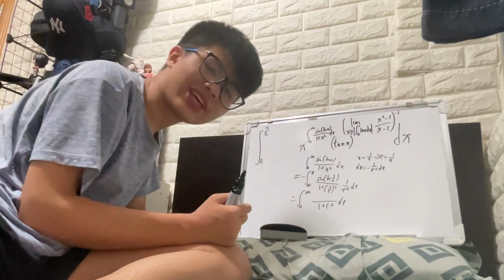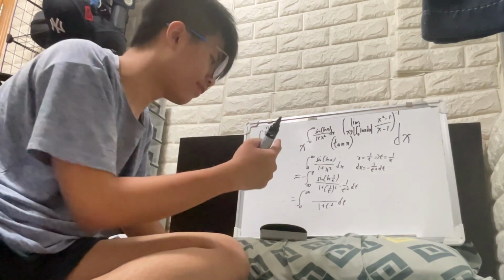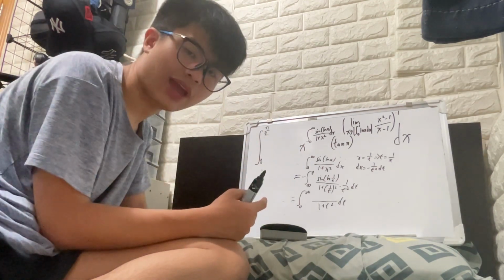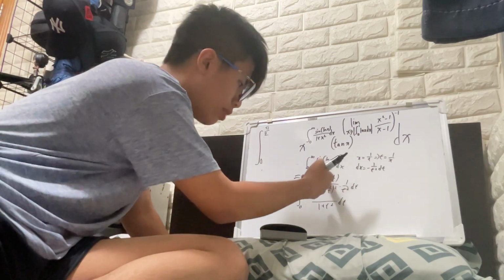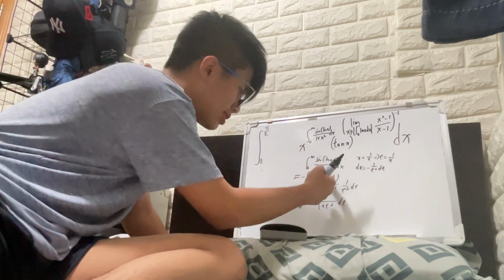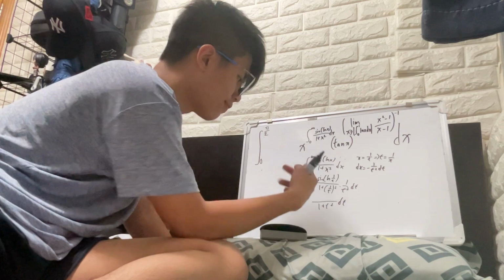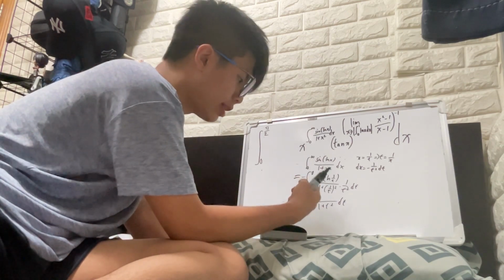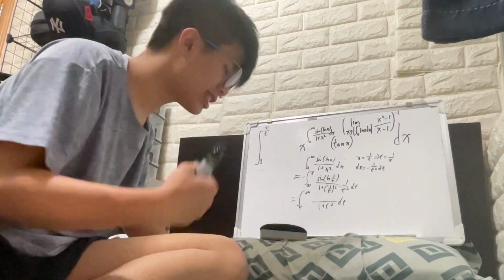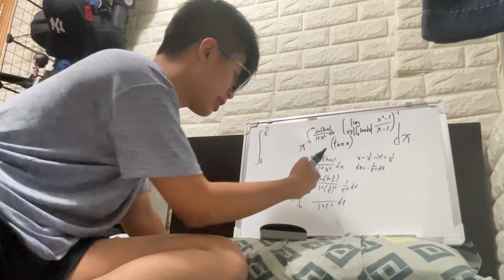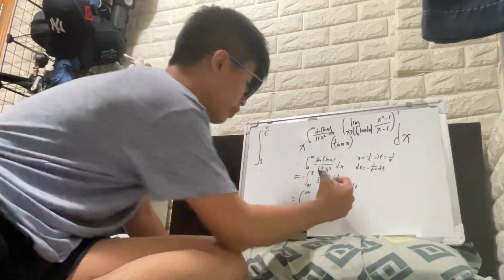You can write ln of 1 over t as ln of t to the power of -1. And then the -1, you can put outside the ln, right? So you get sine of negative ln(t). And the sine of negative something, because sine is an odd function, you can just put the negative sign outside.